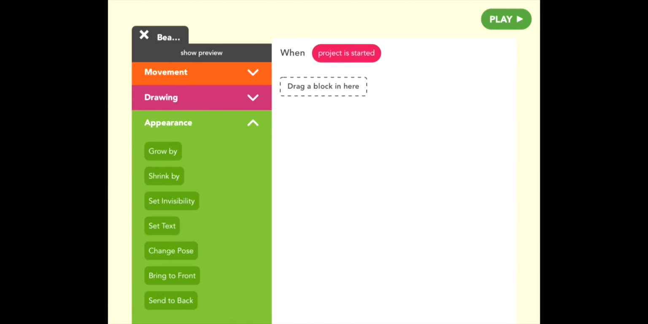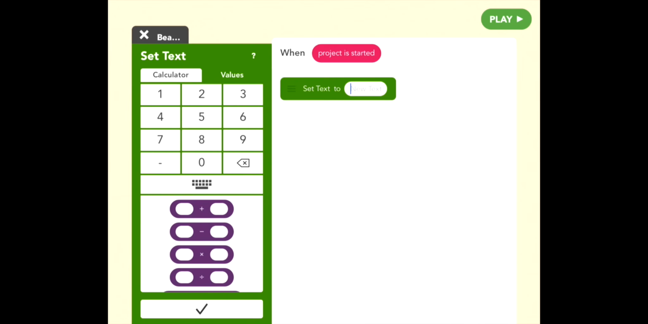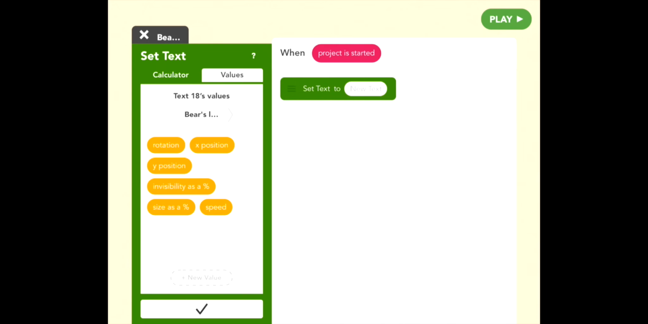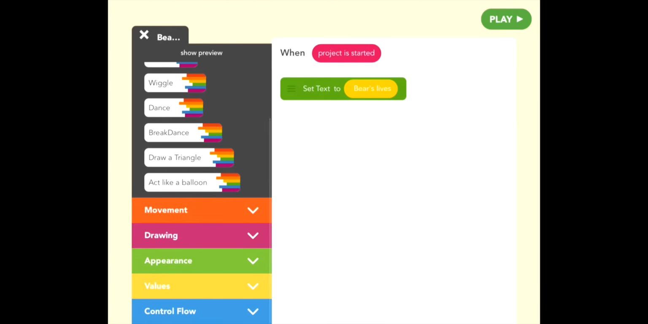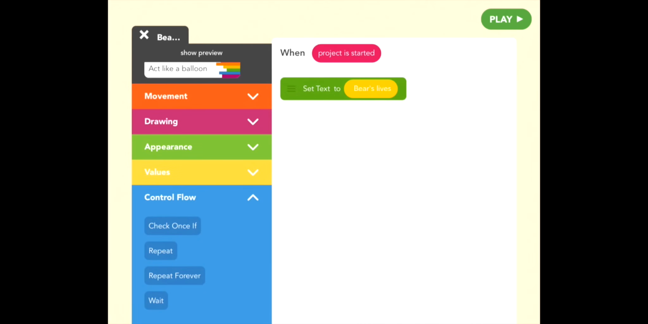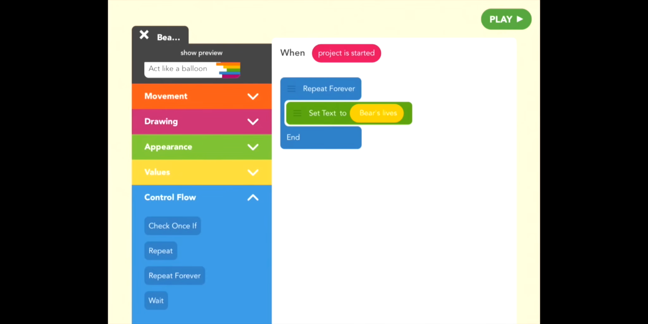So go to appearance and pull out set text. And this means that we're going to see this object be what we tell it to be. Go to values, and let's find that value. So gray arrow, there you go, bear's lives. Cool. So this is good, but we want to show bear's lives all the time. And right now it's only going to show it at the first instance. So in order to show it all the time, we've got to repeat forever. So go to control flow, and then repeat forever, and pull set text into that loop. Now this means it's always going to set text to whatever the value bear's lives is.